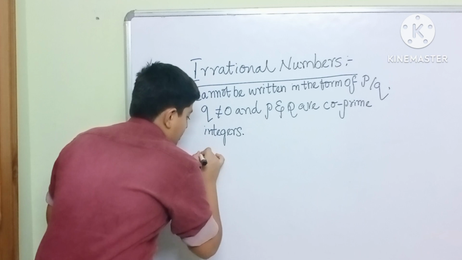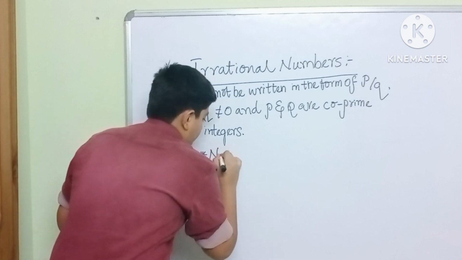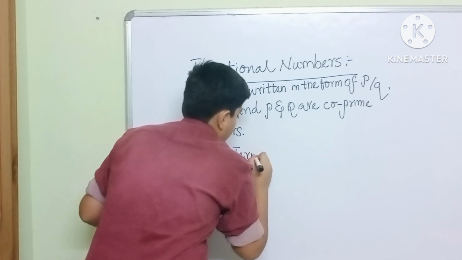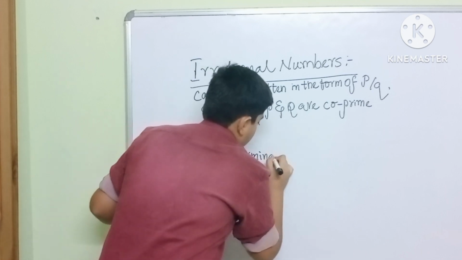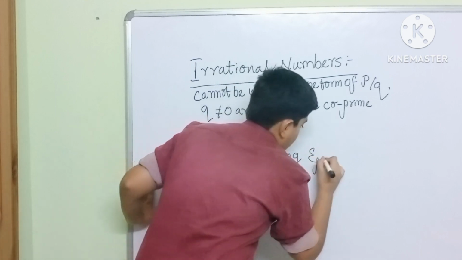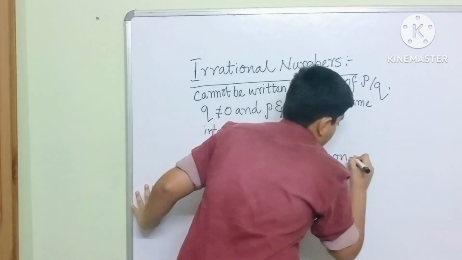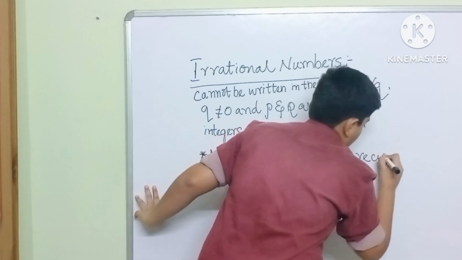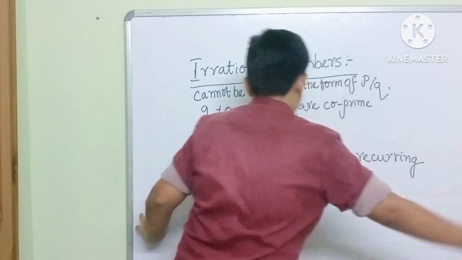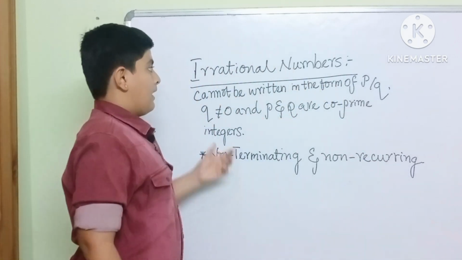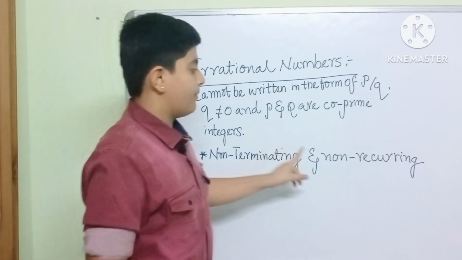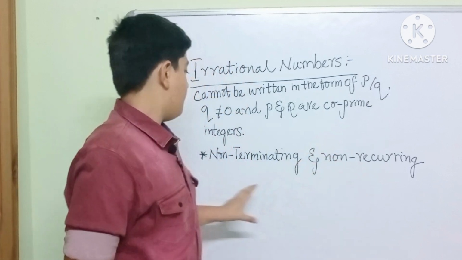The decimal expansion of irrational numbers is called non-terminating and non-recurring.